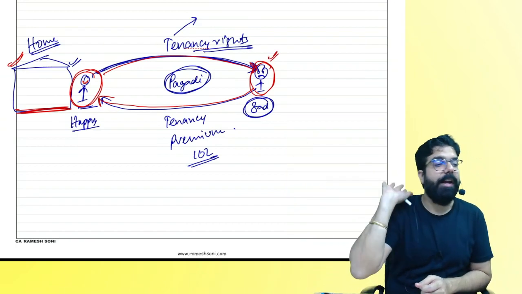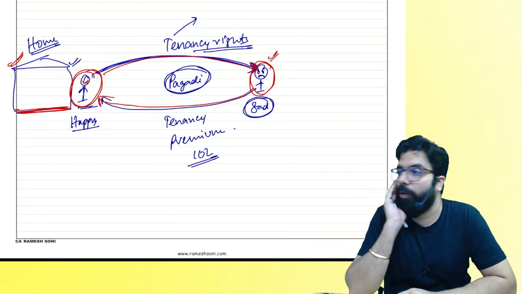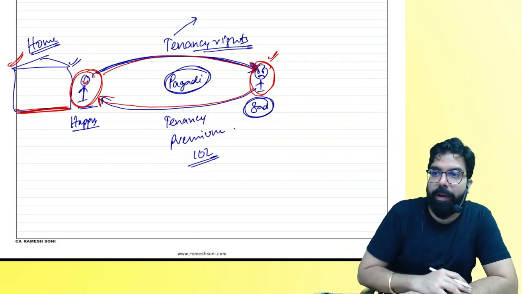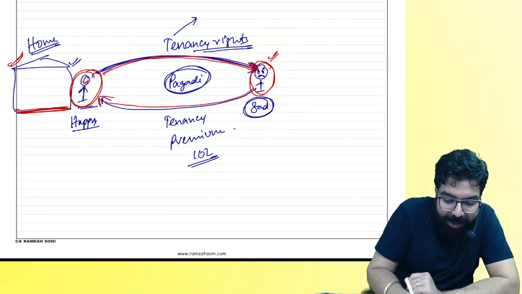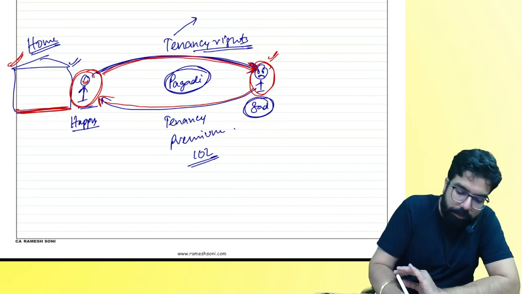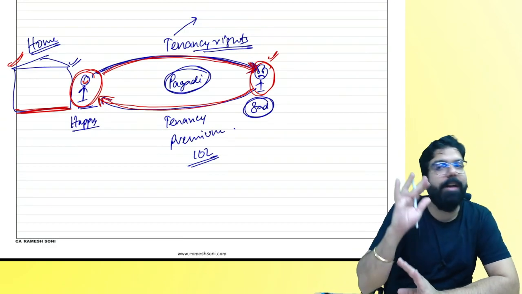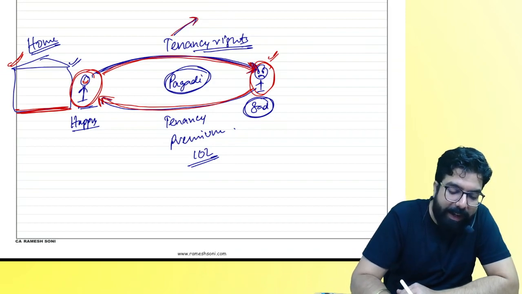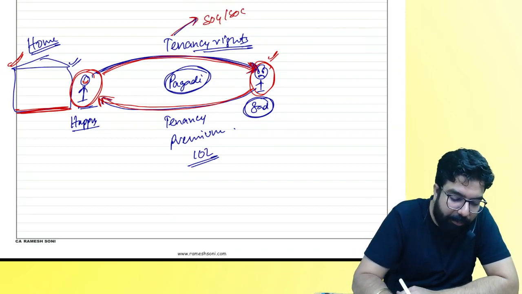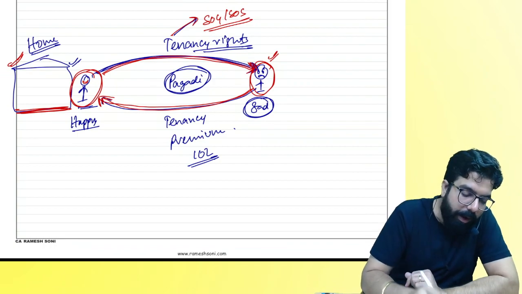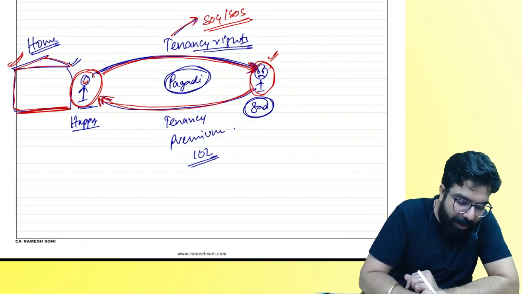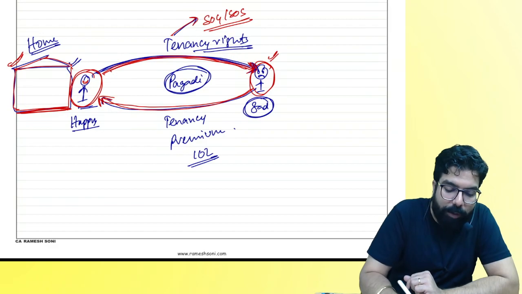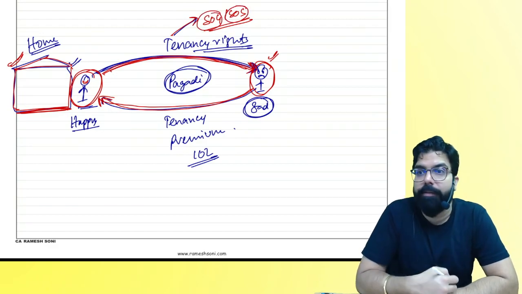Now Sad will be my tenant for lifetime. Is my point clear to all? When I give someone my building's tenancy right and I take a tenancy premium, people ask the government one question. People ask, sir, is giving of tenancy right a supply of goods or a supply of service? You tell me, everyone. If I give tenancy right of my building or my home to someone, is it supply of goods or supply of service?